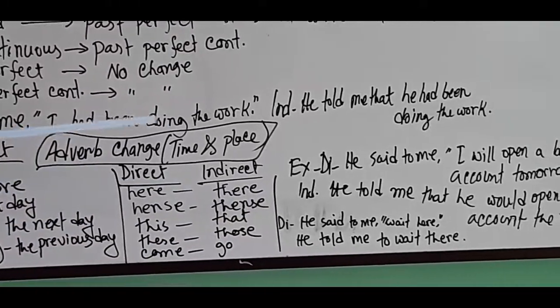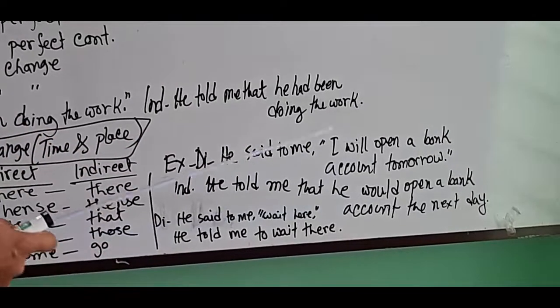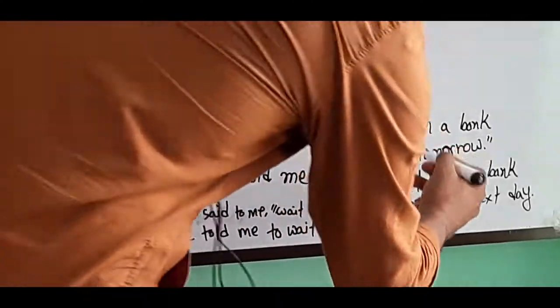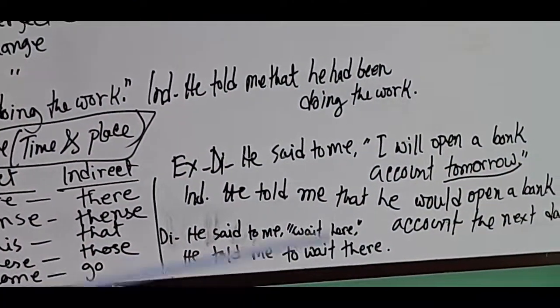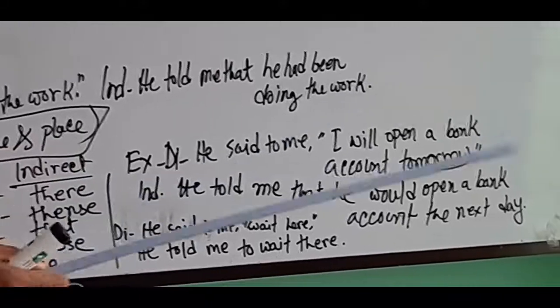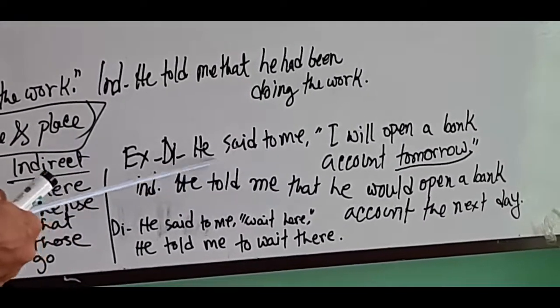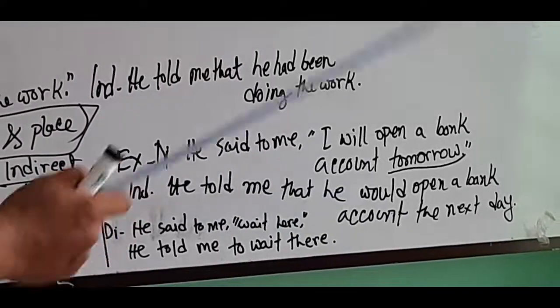Now analyze an example. He said to me, I will open a bank account tomorrow. Here tomorrow is an adverb of time. Okay, you have to remember that you have to change it in indirect speech. He told me, said to changes to told, that he.